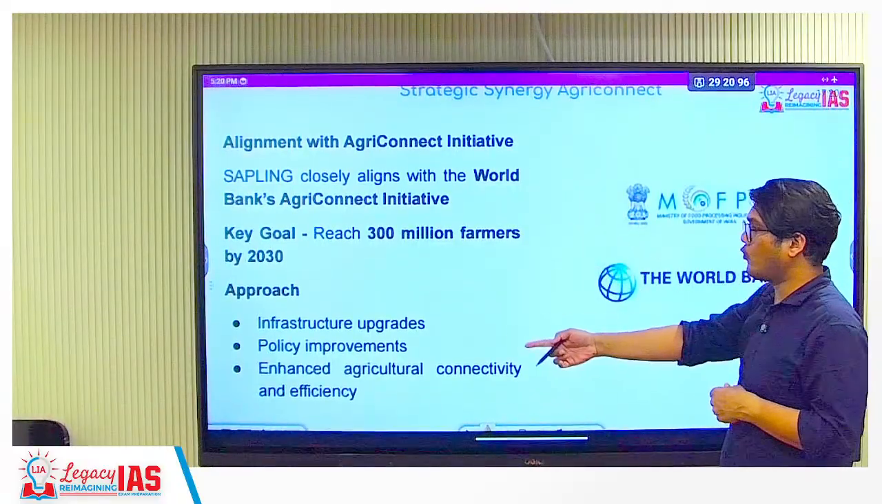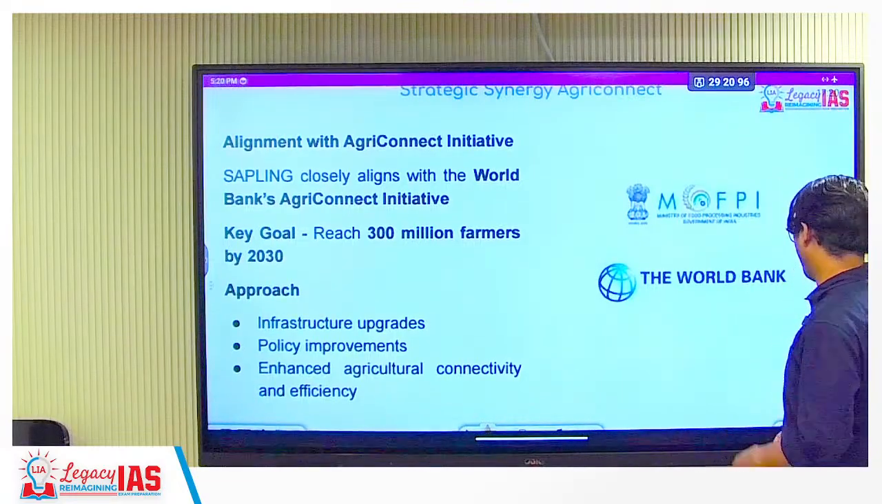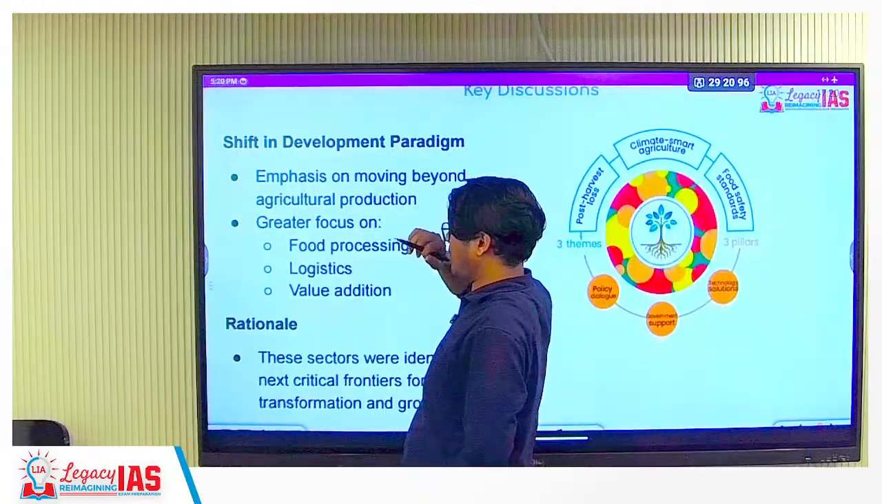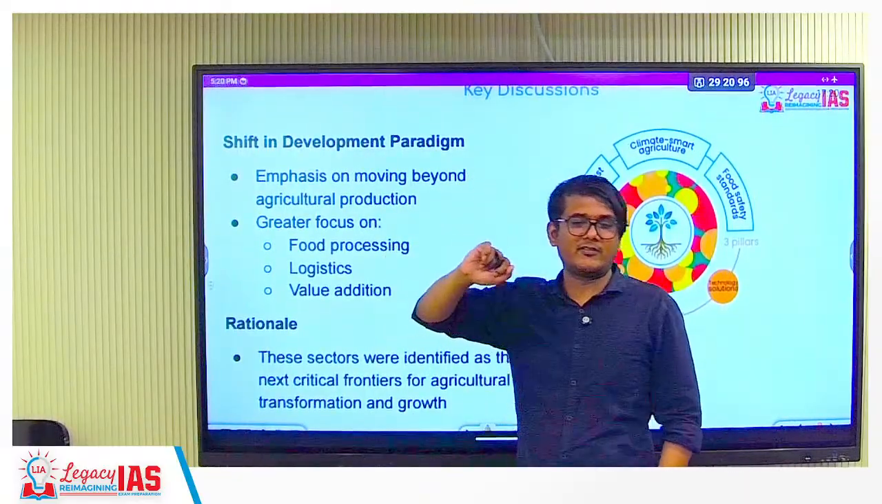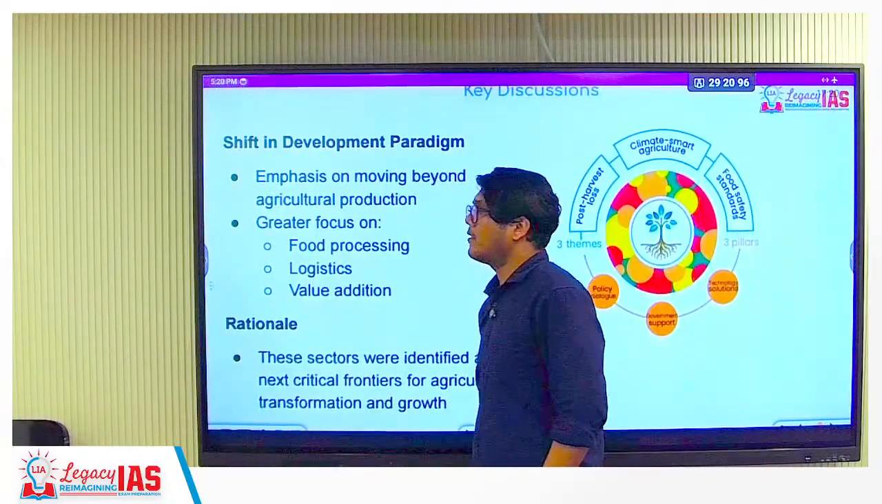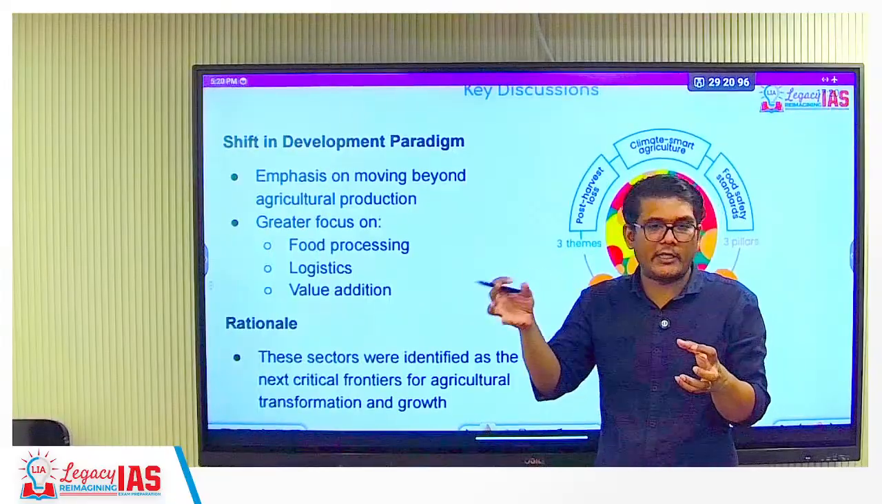The benefits will accrue to the farmers, and the customer can also get it cheap, is what they are trying to say over here. Key discussion in this dialogue, what all discussions actually took place. First, shift in development paradigm means whatever development we were focusing on, now that needs to change.